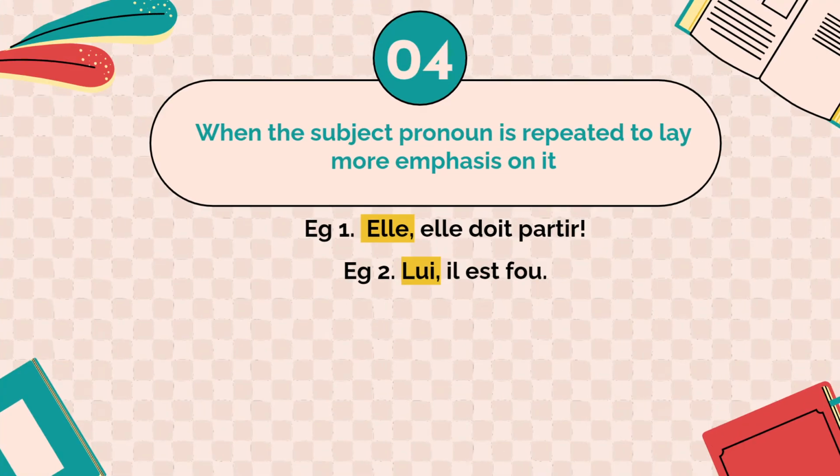The fourth use is when the subject pronoun is repeated in order to lay more emphasis on it. Now here, you cannot repeat the subject pronoun twice to lay emphasis on it. Instead, you will have to use the emphatic first and then follow it with the personal subject. For certain pronouns, like you have seen, for nous, vous, elle, and elles the plural, the emphatic and the personal subject is the same. Okay, so elle, elle doit partir. She has to leave. Lui, il est fou. Him, he's a fool. Okay, so when you want to stress on that il or on that elle, you have to use an emphatic pronoun before the personal subject.